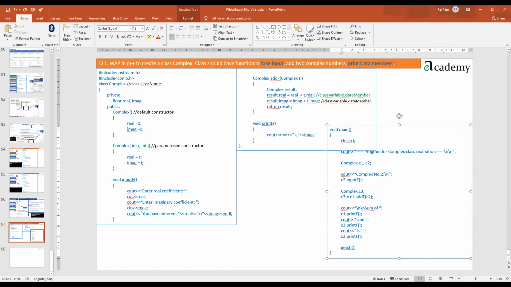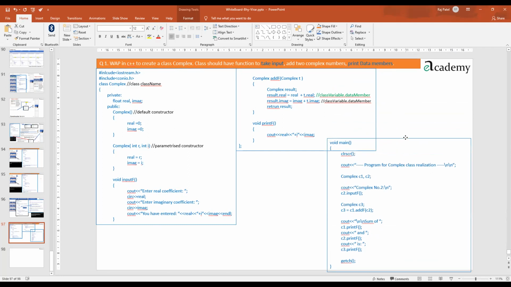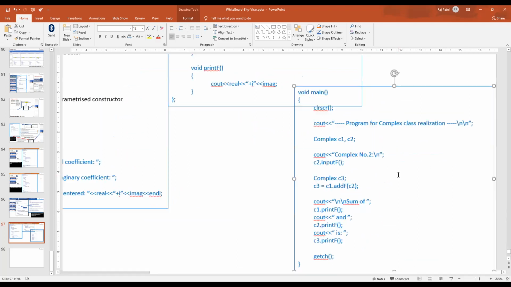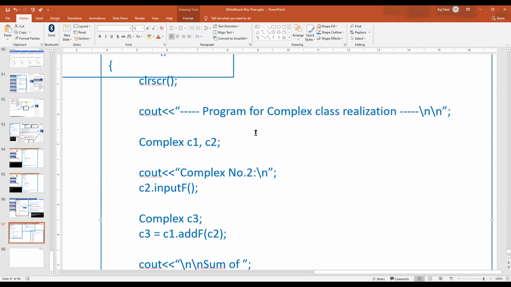So here also, in this void main, when I'm creating a complex object C1, I already have something in my mind. I want to create an object with the value 3, 4. That means 3 plus 4i. And C2 also I have 2, 1, meaning 2 plus 1i. So this object creation I have already thought of in my mind.